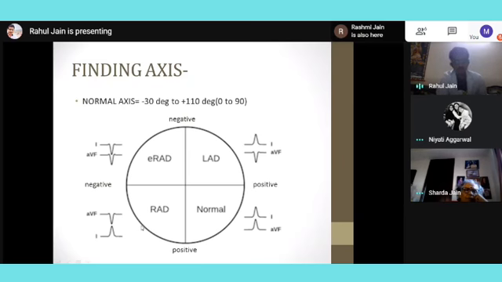So how will we calculate is, it's very simple. In normal axis, lead 1 and lead AVF both will have positive waves. In left axis deviation, AVF will have negative and lead 1 will be positive, and the opposite in case of RAD.